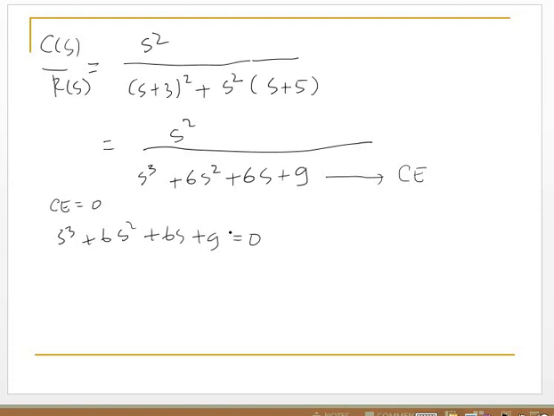Using a calculator or other method, you will get S1 equal to minus 5.2, S2 equal to minus 0.4 plus i1.3, and S3 equal to minus 0.4 minus i1.3. These are the poles.